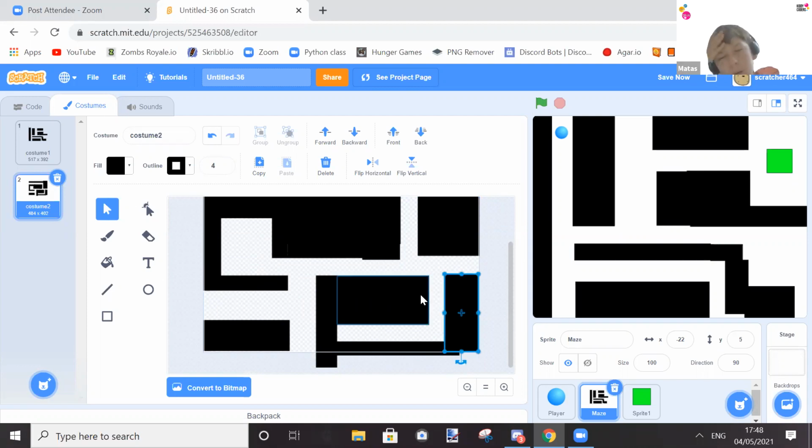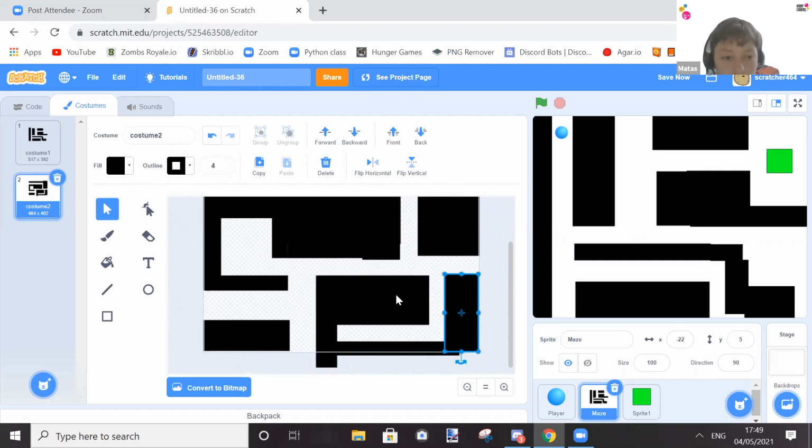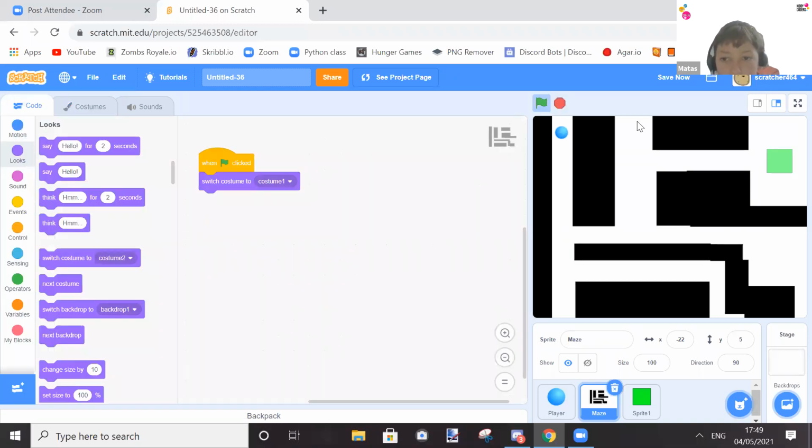And maybe what we wanted to do is like an enemy. So you have to actually be careful. Or maybe like a key. Yeah, okay, let's make a key. So what we want to do, okay, first let's test this out. So let's move down here.